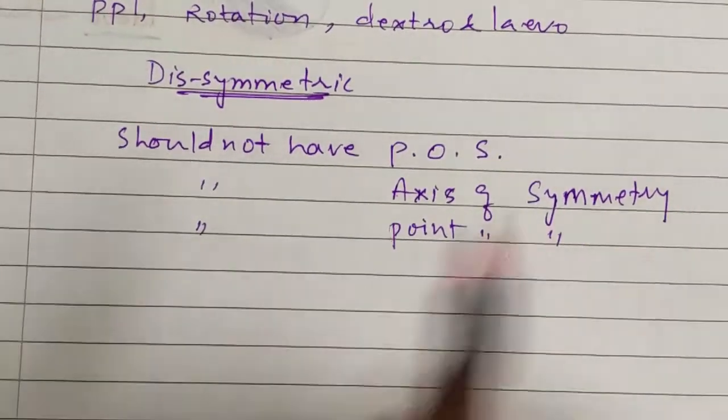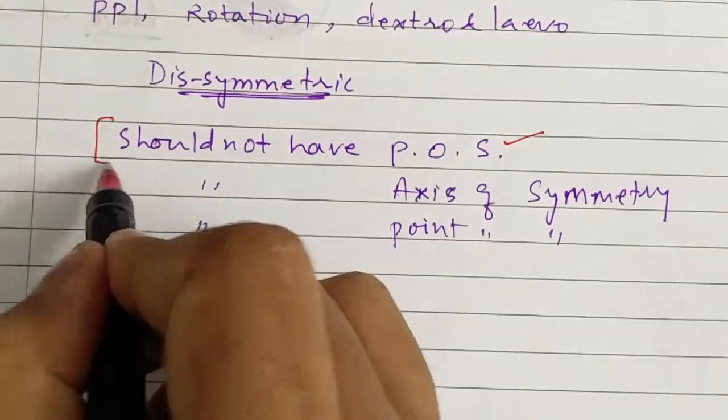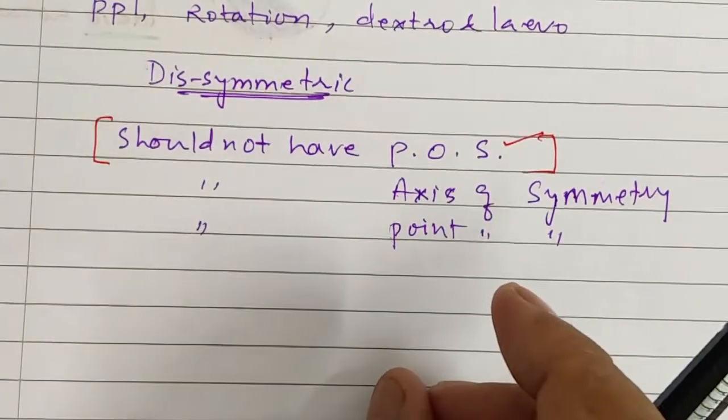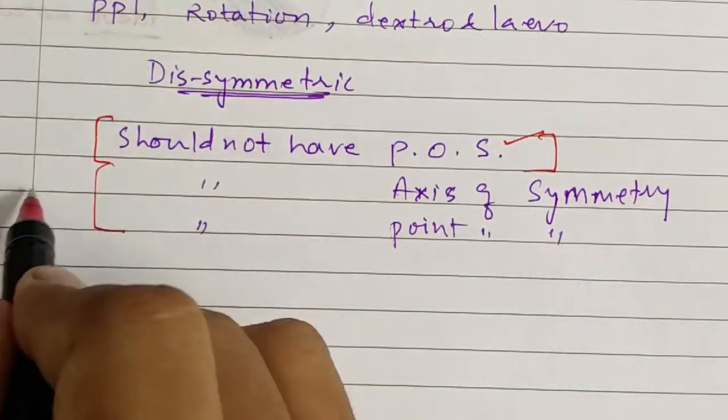Students, for our syllabus, this much is enough. The knowledge regarding plane of symmetry is enough for 12th class syllabus. These two are not there for our syllabus.